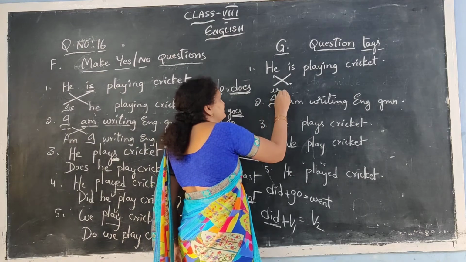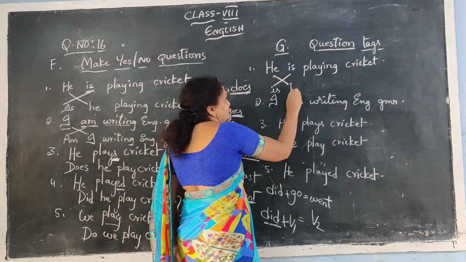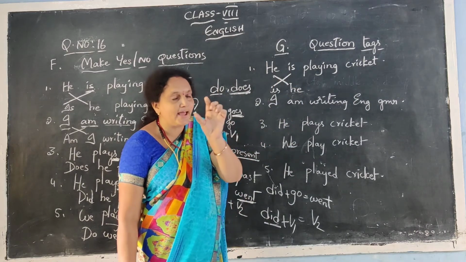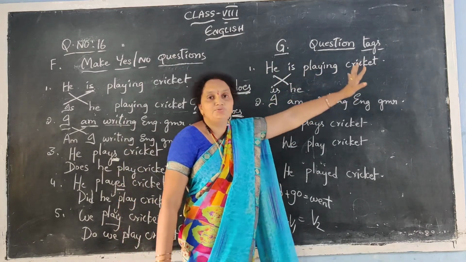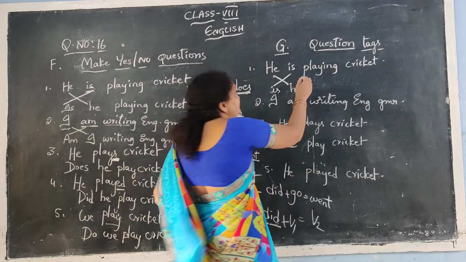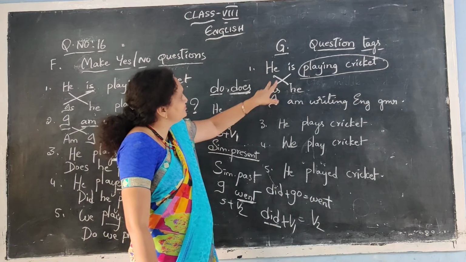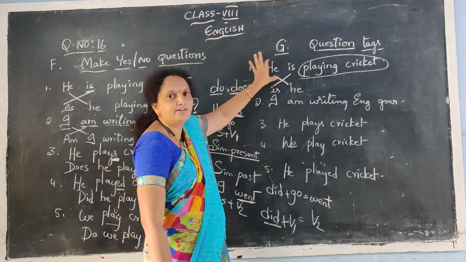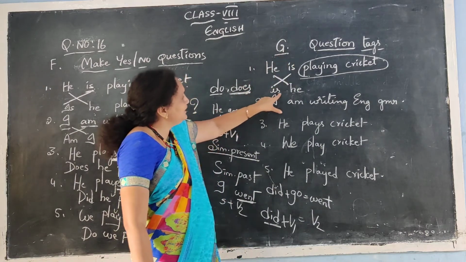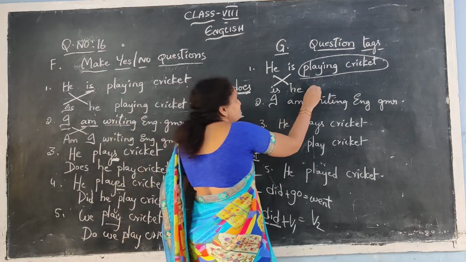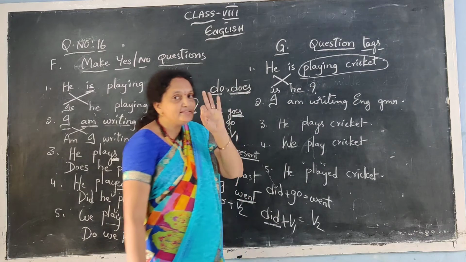Is he. And here in the question tag, it should be a tag. It should not need any full sentence. We have to use only these two, the part of these two only. So is he? Is he? Question mark.